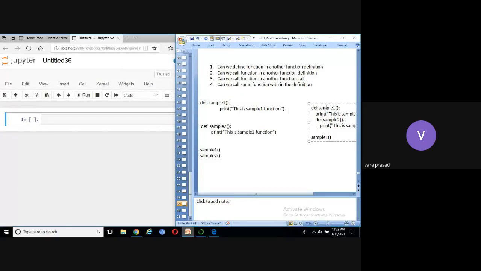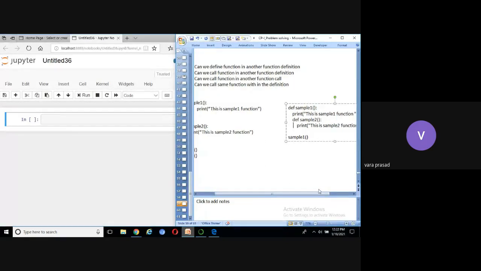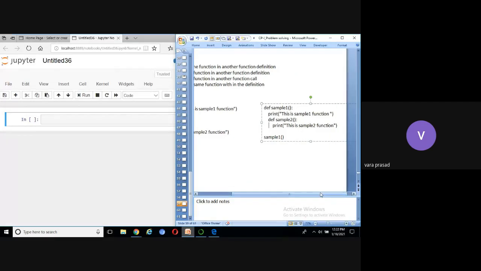Now you can see here, on the right hand side. How many functions are there? The first function is sample1. How many statements are there in sample1? See, the first statement is print this is sample1.